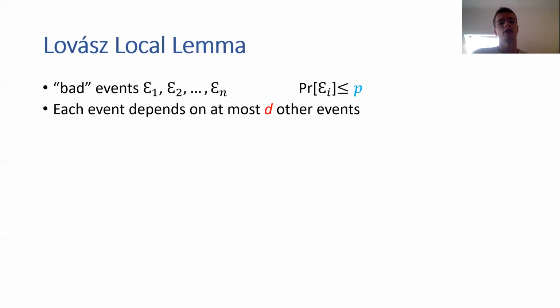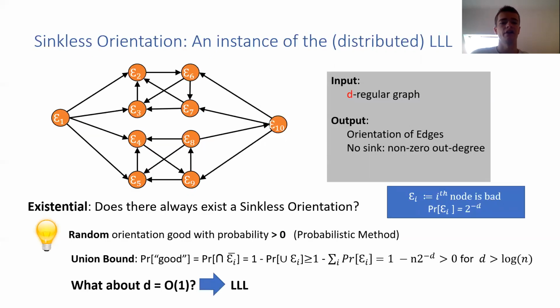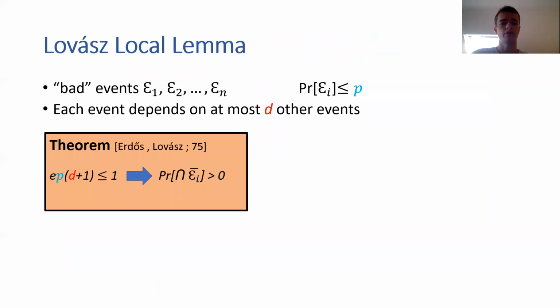So what's the Lovász local lemma? There you're given some bad events, E_1 up to E_n, and you assume that the probability of E_i is bounded by some number p. And furthermore, you assume that each event depends on at most d other events. Note that this is satisfied here in the Sinkless orientation problem, because you only depend on each other if you are neighboring. Okay.